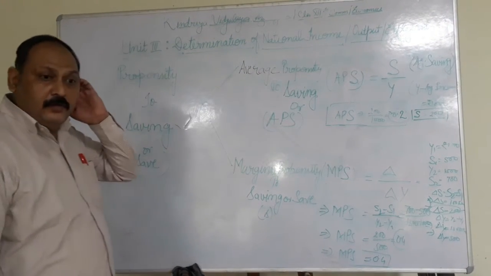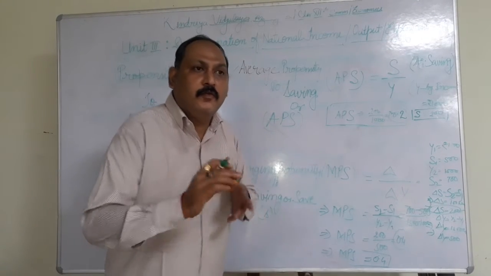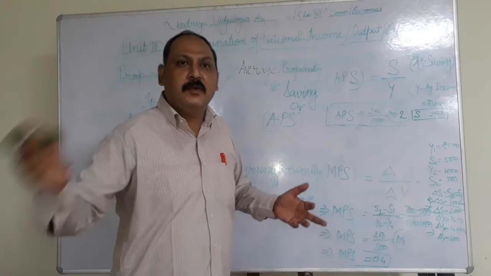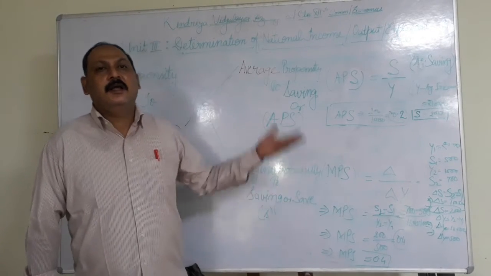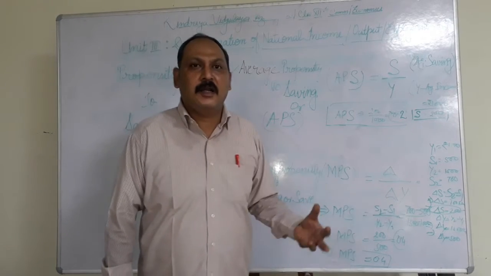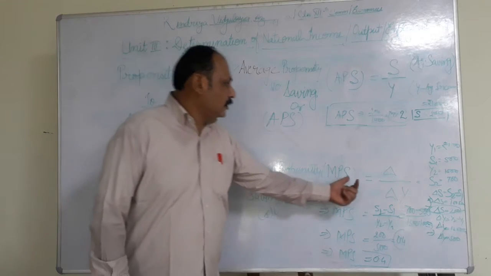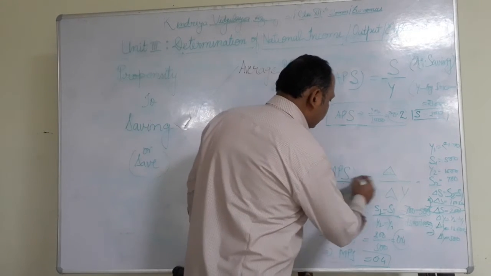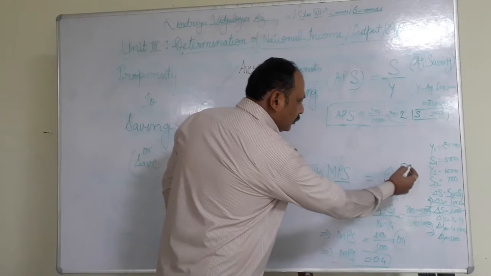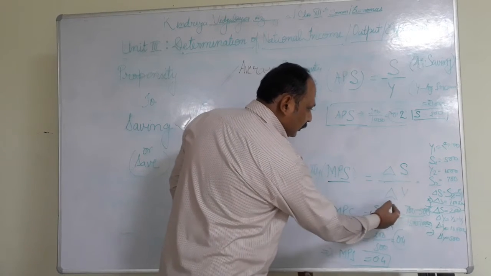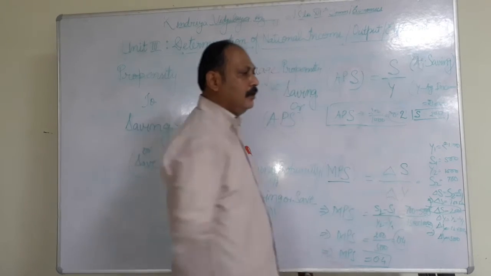Now, the tendency of saving with the increasing part of income, or changing part of income, is called MPS, or marginal propensity to save. It is calculated by the proportion of delta S, or change in saving, upon change in national income, or change in aggregate income.